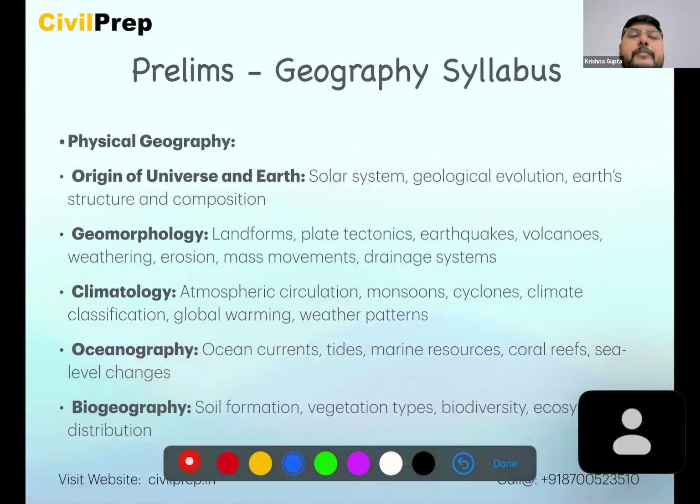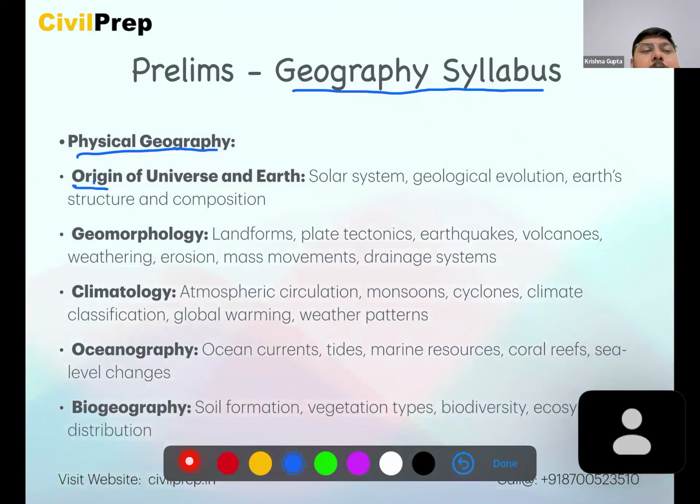Now, the first topic we'll be looking at is geography. We'll be starting here with the syllabus. So first is physical geography. If we look at geography from the prelims perspective, it is basically the resources which are present in India and South Asia. It is the demography, the population of India and South Asia. And overall, we'll be seeing the physical features and the physical processes. So it is quite limited. But when we look at the PYQs, we get a holistic view.